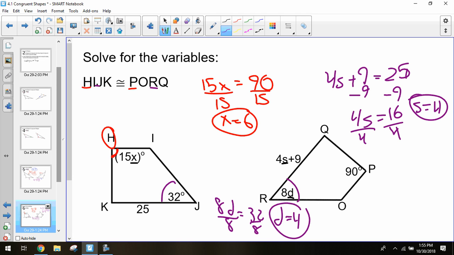You want to match this up. That's one of the main focuses we want to get today. You want to figure out, okay, which sides are corresponding and which sides match up.